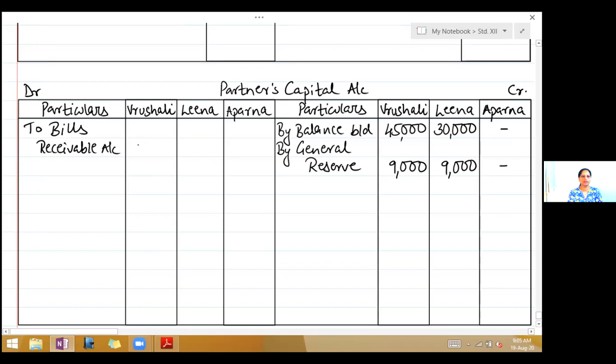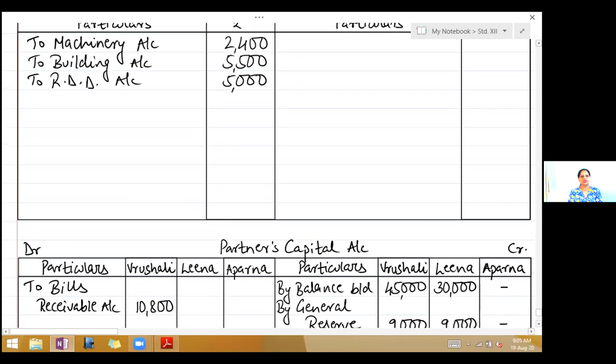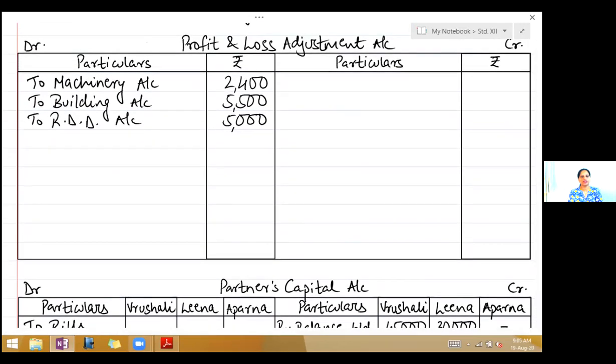So to bills receivable, write 10,800. And that discount of 1,200, the value of the asset has decreased. So you will debit profit and loss adjustment account. So write to bills receivable, in bracket write discount 1,200.